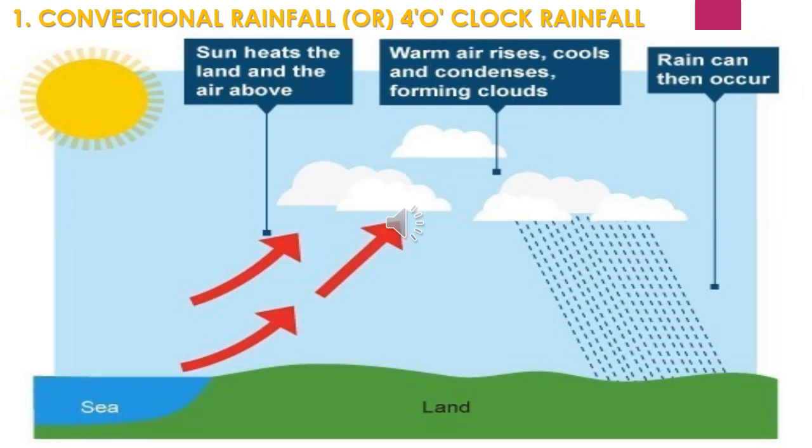The Earth's surface is intensely heated through solar radiation during the daytime. Because of the solar radiation, when the air near the Earth's surface is heated, it rises and expands. This process of heating results in the formation of convectional air current. Thus the ascending moisture cools, condenses and results in convectional rainfall. It occurs regularly in the equatorial region in the evening.